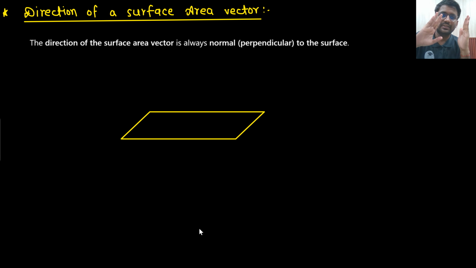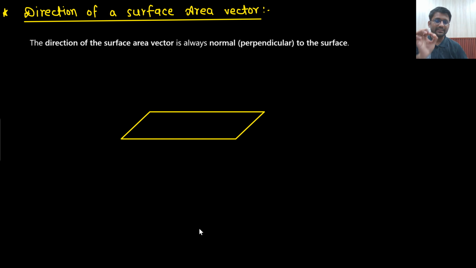What is the meaning of field lines? That we will see. When this was the surface area, all the field lines were cutting. When you tilted it, 2 lines are cutting, 2 lines are not cutting. When you tilted it more, no line is cutting. Right? That means there is an importance of the orientation, no? That means there is an importance of the direction.